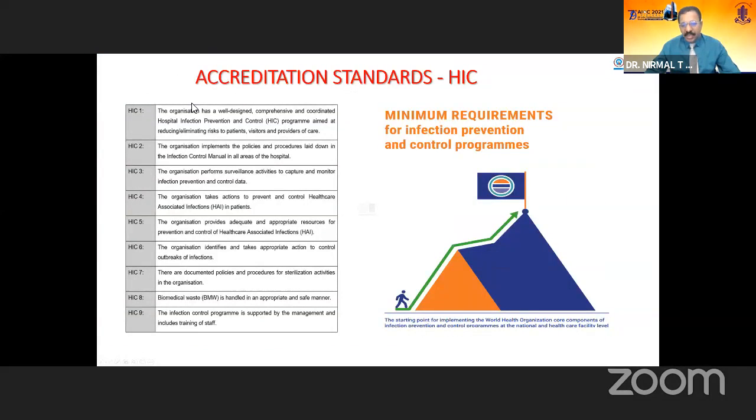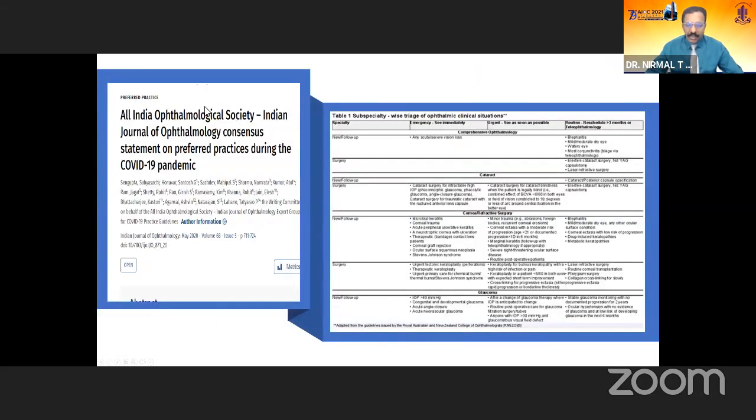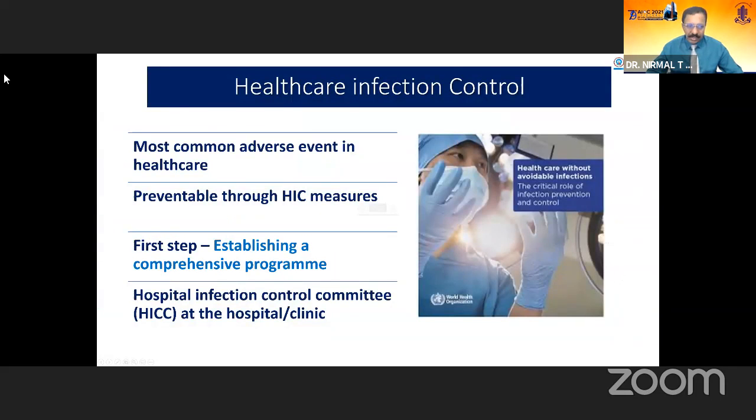And accreditation standards have evolved over a period of time, right from minimum requirements to maximum requirements. And as hospitals and healthcare providers, it's important that we maintain all these standards in the care delivery system. And AAO has come out with a preferred practice pattern at the beginning of the COVID pandemic. And this is a useful resource for practitioners to follow.